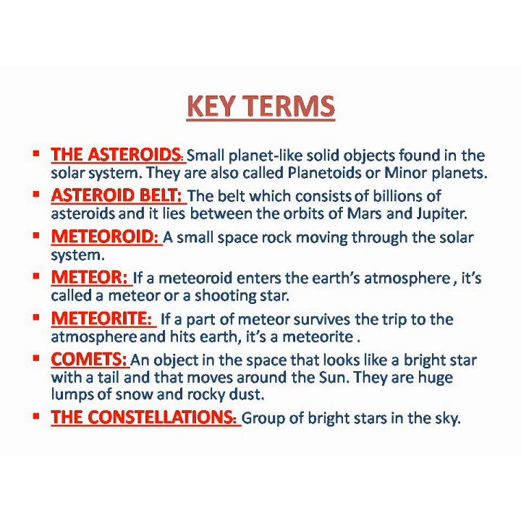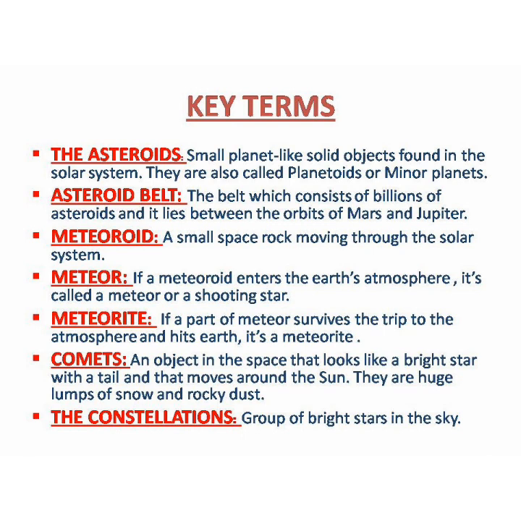Then comes the comet. Comet is an object in the space that looks like a bright star with a tail and that moves around the sun. They are made up of huge lumps of snow and rocky dust. They are also called dirty objects because they are made up of a lot of rocky dust and snow.